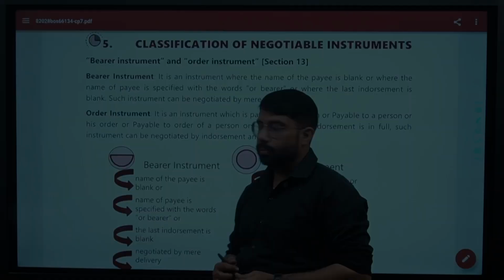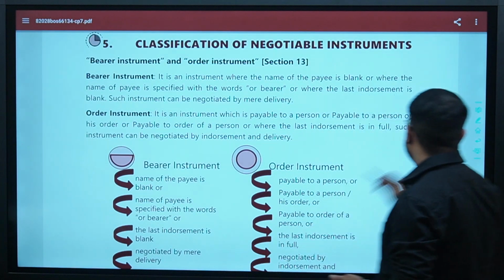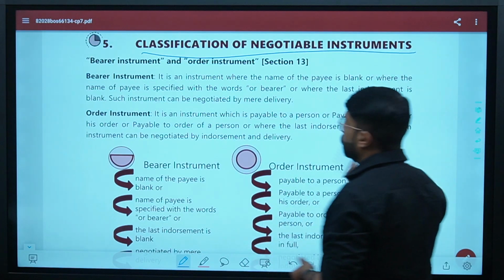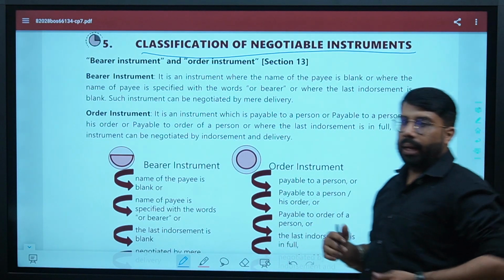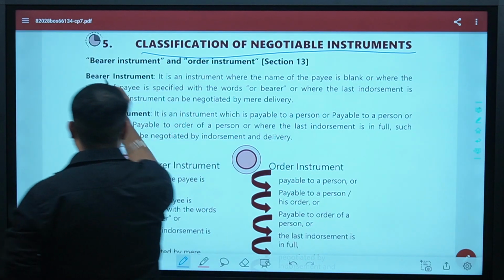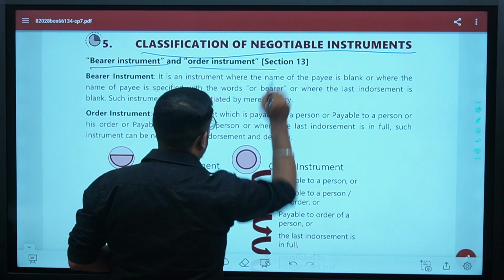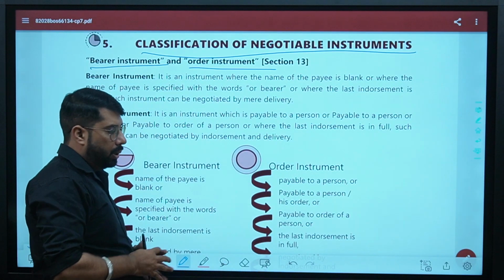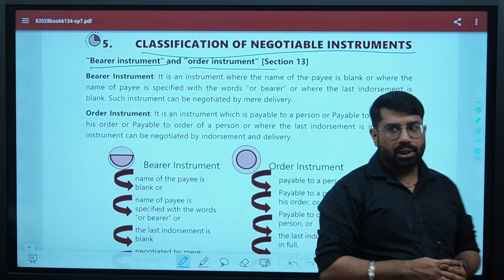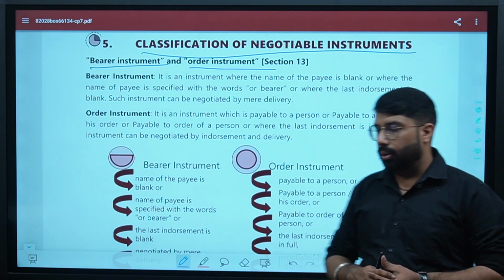Sure, guys? Okay. The next thing is the classification of negotiable instruments. There are different types of negotiable instruments we will understand. The very first category is the bearer instrument and the order instrument under section 30. People, these two types of instruments we have been discussing from the very start.